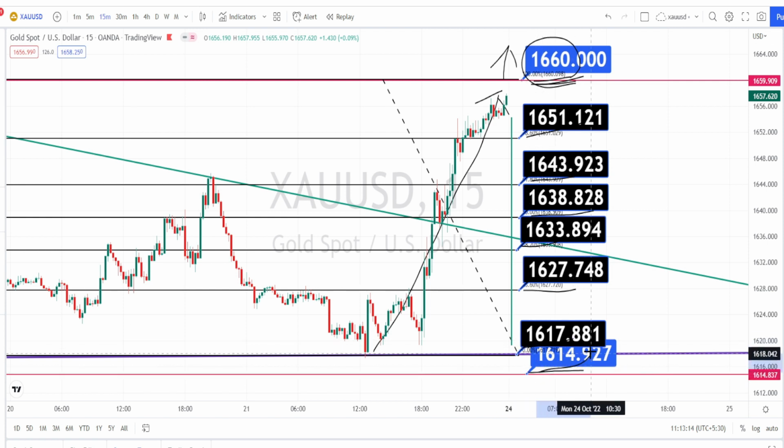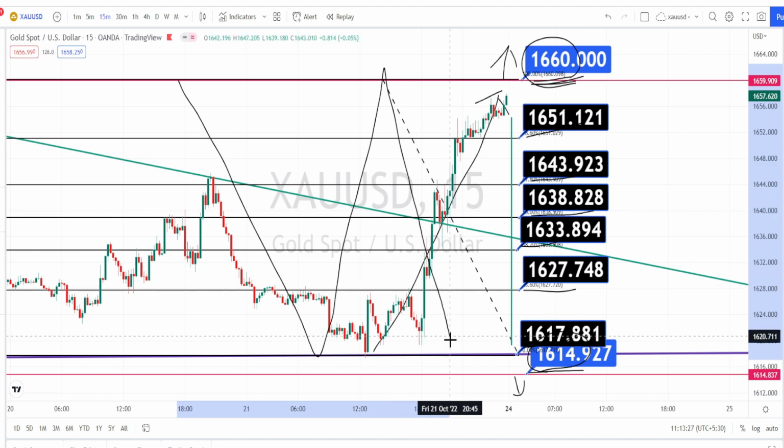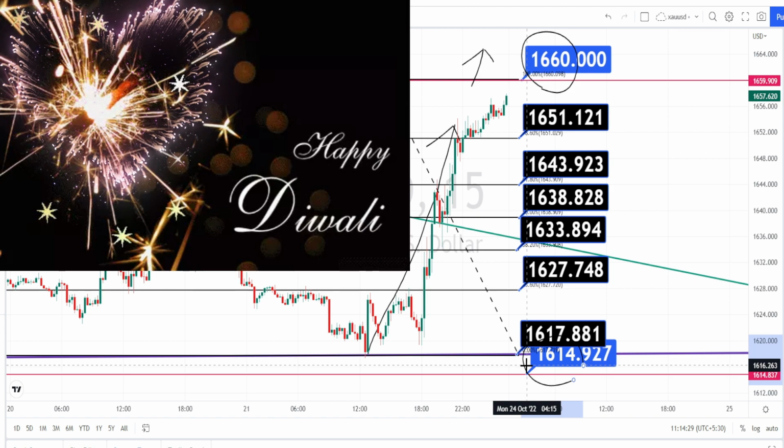And only when the price action breaks the support level of 1614, we can expect the start of the bearish trend in 15 minutes time frame also. Till then, it will only be a sideways price action in 15 minutes time frame and in other higher time frames. That's all the analysis for today.